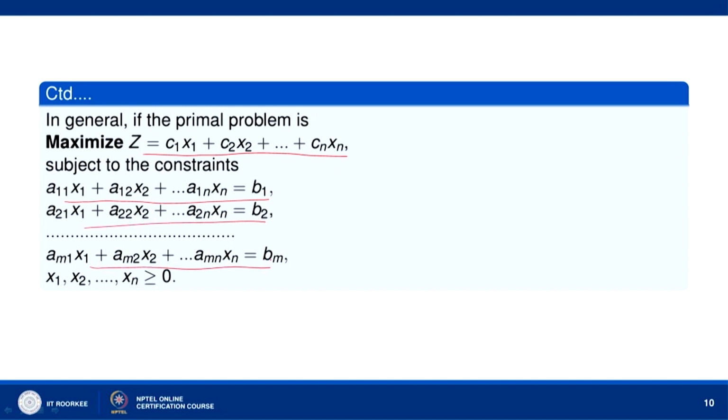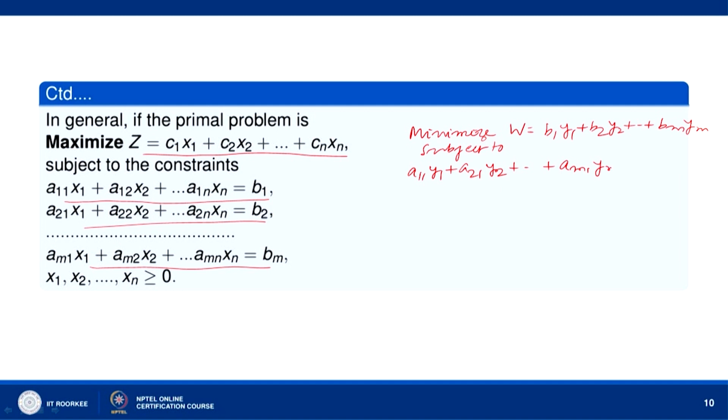Then the dual of this will be minimize W equal to b1 y1, b2 y2 and so on bm ym, subject to the constraints a11 y1, a21 y2 and so on am1 ym.